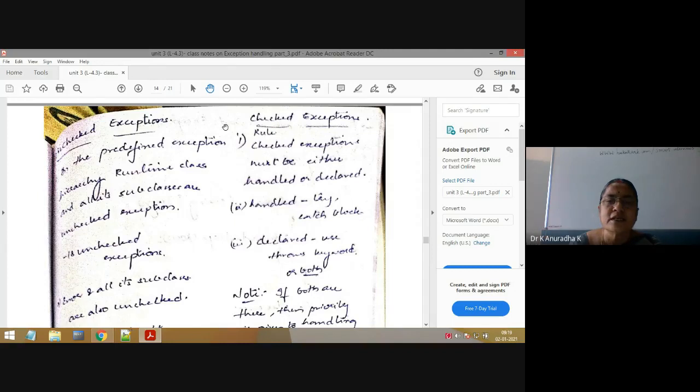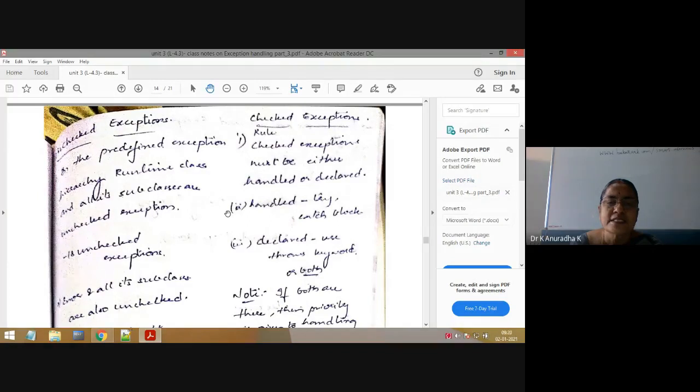So using the calling method and called method, I can explain the syntax of throws keyword. Again, if a checked exception is raised in any method, there are 2 ways to handle that exception. Either that method can handle that exception using try catch blocks in that method, or if the method is not interested to handle it, then that method can delegate that responsibility to its calling method using throws keyword.